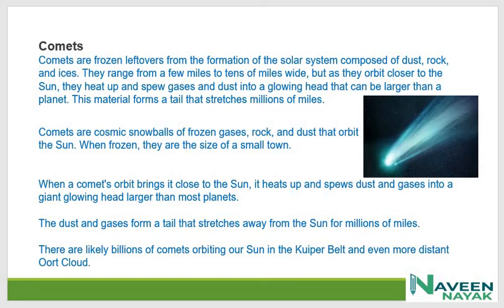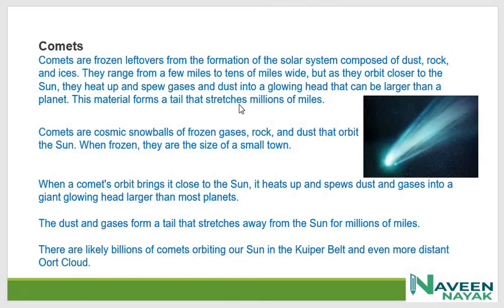Sometimes we see in the news that some comets are going to strike the Earth, and this is a problem. If they strike, our planet may face problems. So scientists are doing their work to avoid this striking of comets.